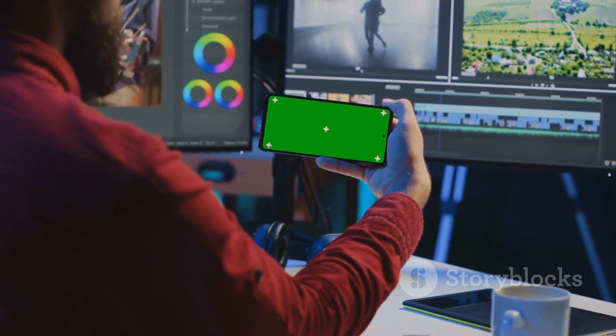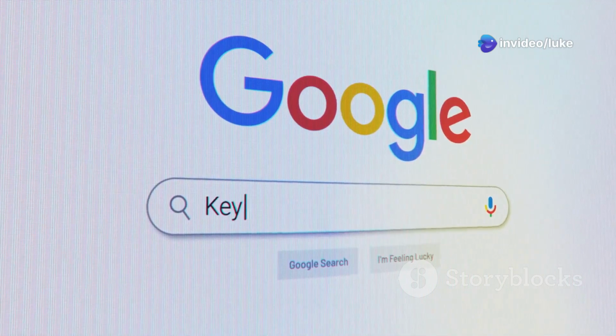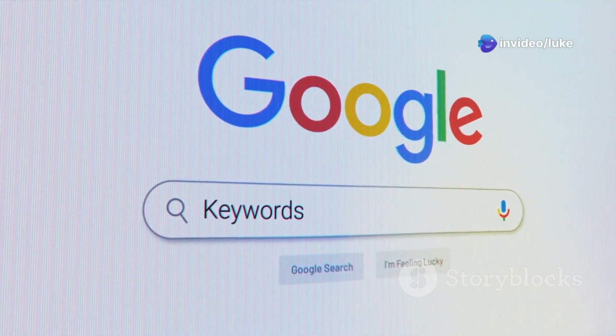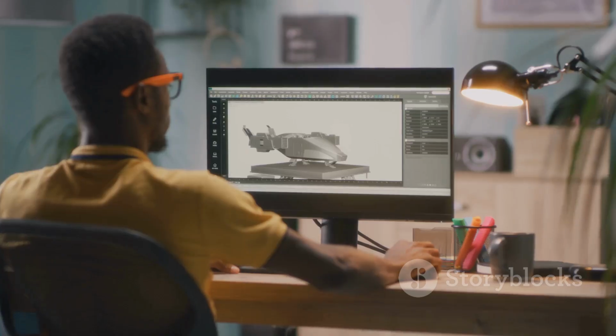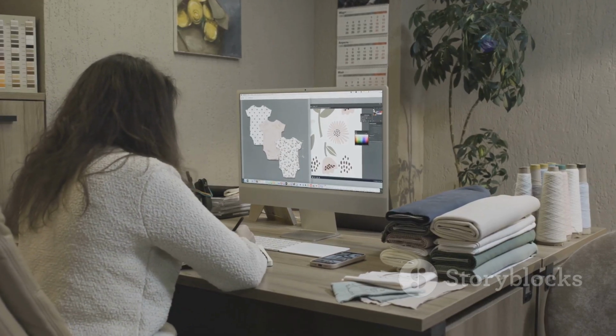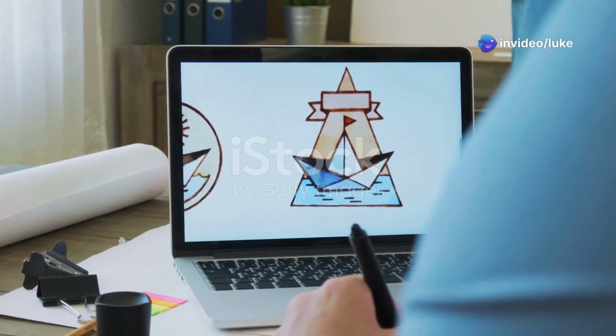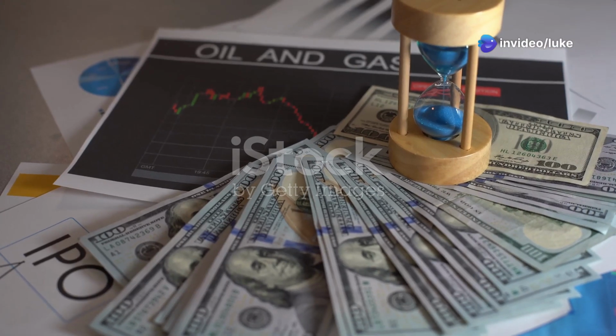Next up, SEO. This is crucial for getting your videos seen. Use relevant keywords in your video titles, descriptions, and tags. Think about what people are searching for and tailor your content accordingly. Branding is everything in the digital world. Be consistent with your visuals, messaging, and overall style. Create a strong brand identity that resonates with your target audience, and don't be afraid to scale.